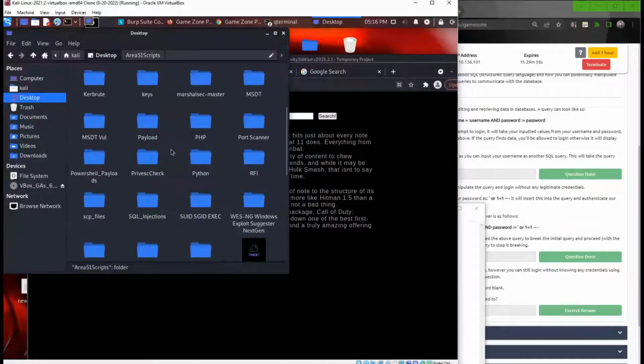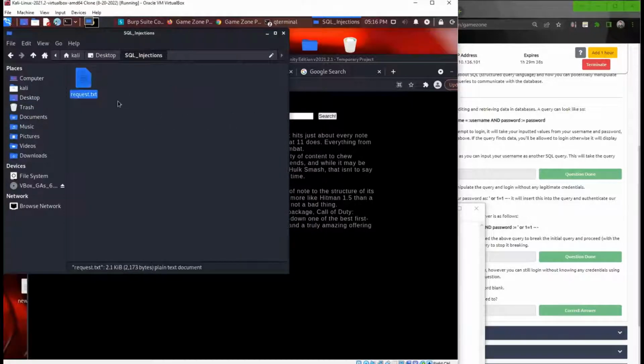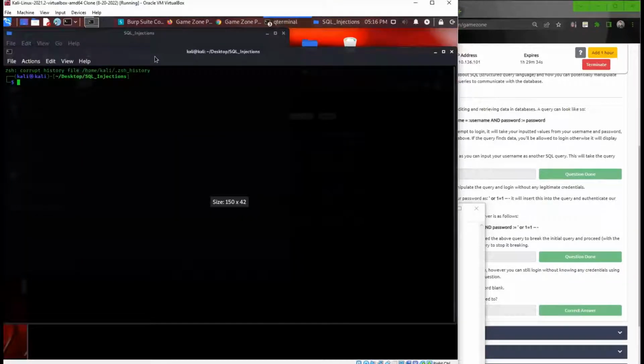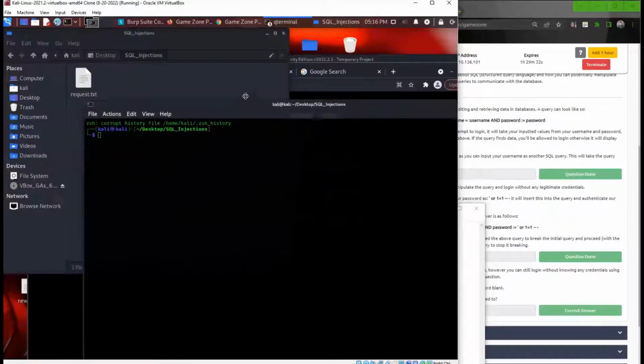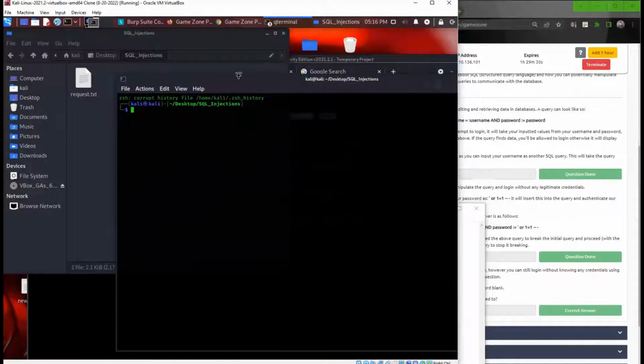All right, give me a second to look for this one. All right, I found the request.txt. I'm gonna right click, open terminal from here. You can just open up the terminal from wherever you save the file.